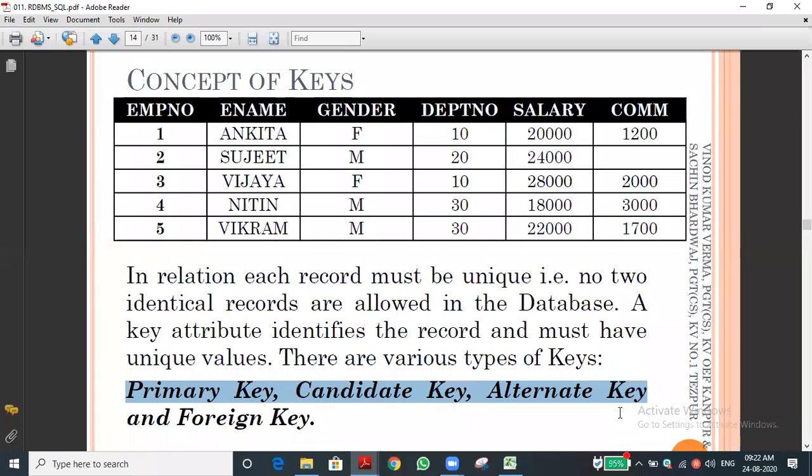One among them, selected by the database administrator or the user, becomes the primary key. The remaining four columns act as candidate keys only. From the four, one we can call an alternate key, just for name purpose; we are not using the alternate key anywhere. That's the concept. Have you understood what is primary key, candidate key and alternate key? Yes, sir.